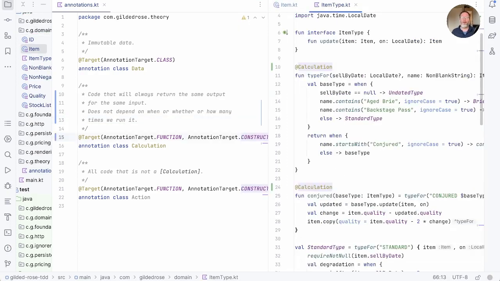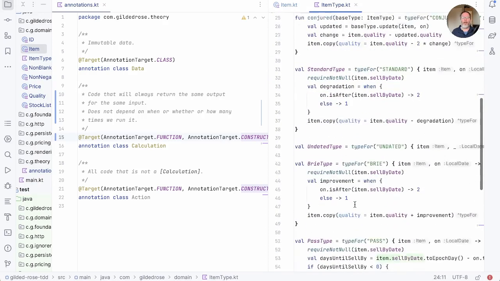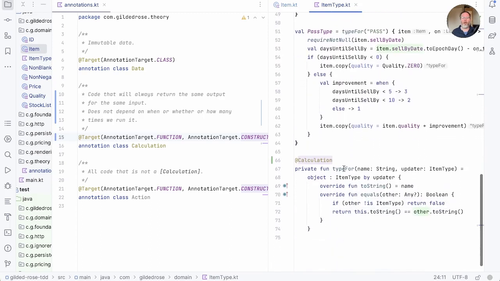Moving on to item type then, we've established that type 4 is a calculation. And if type 4 is a calculation, then it implies that everything it calls is a calculation, so conjured must be. And down here, I think we have type 4. This private type 4 is also a calculation.